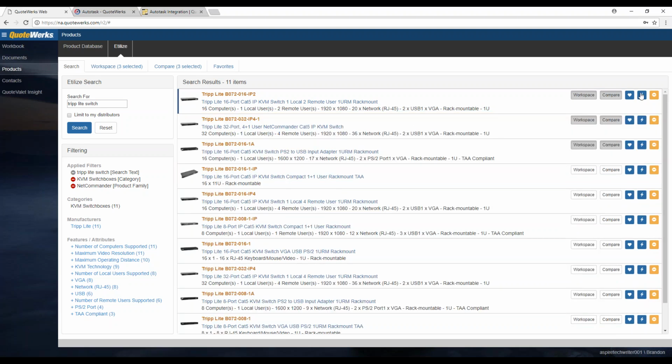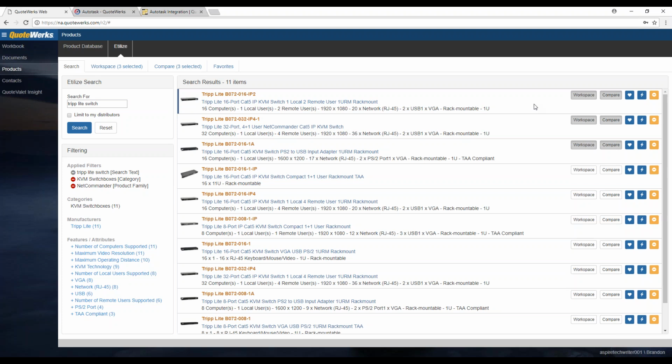So at the very far right of the item is the ability to remove this item from the search results. So if you've done a search and you know this item is not carried in stock by your vendor, or you simply don't want to quote out this item, you can actually remove it from your search results. And this will be a temporary remove. So basically it'll remove it for this session. So as long as you're logged in to QuoteWerks Web, the next time you log out of QuoteWerks Web and then log back in, it will then reappear in the search results, not a permanent removal. But this is a nice way to kind of clean up your results.